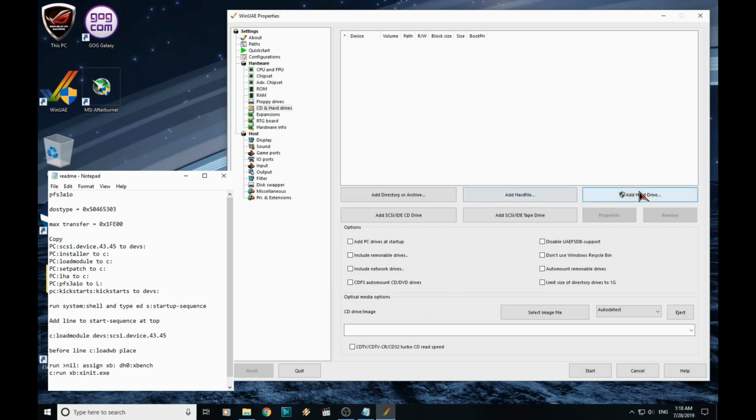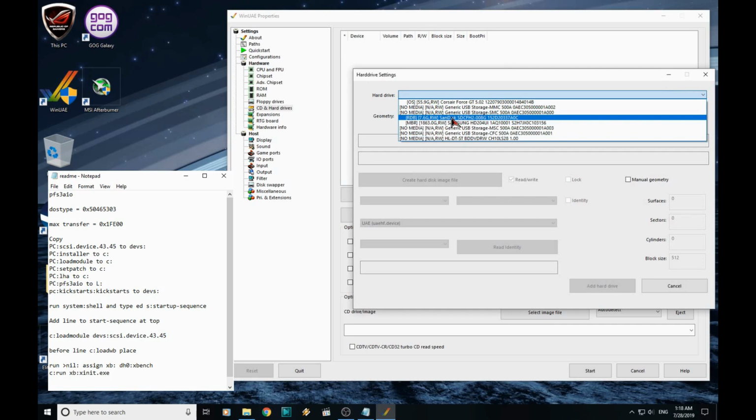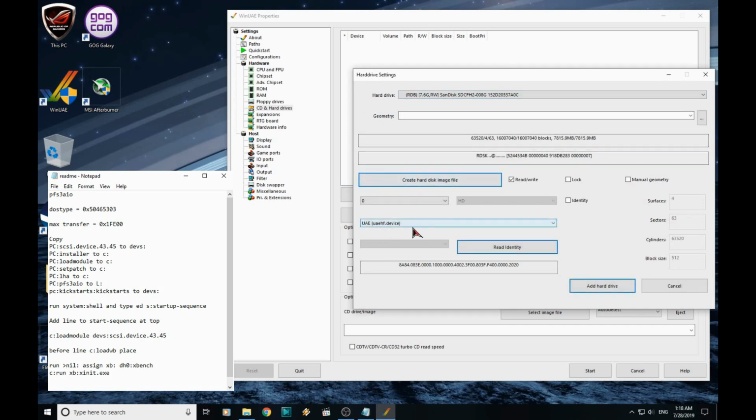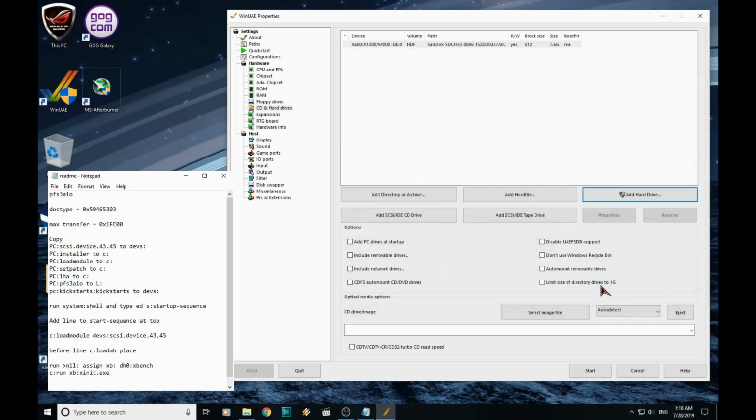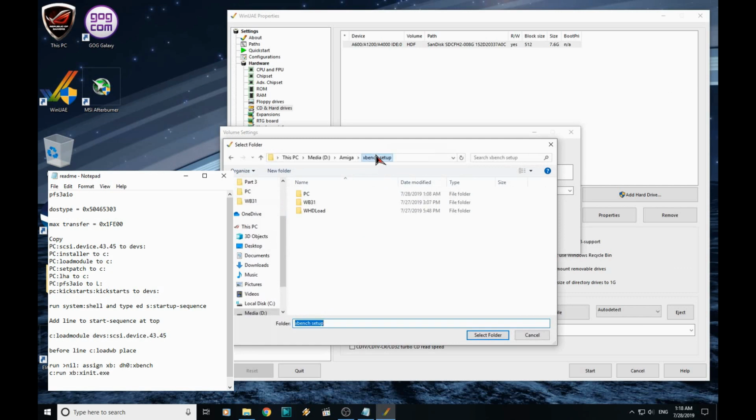CD and hard drive, we're going to add our CF card. So it's this one here in our instance, the 7.6 gig SanDisk. And down here you must change this to Commodore IDE. We'll also add our PC directory. We don't need a bootable. And just select the PC directory wherever it is on your hard drive.